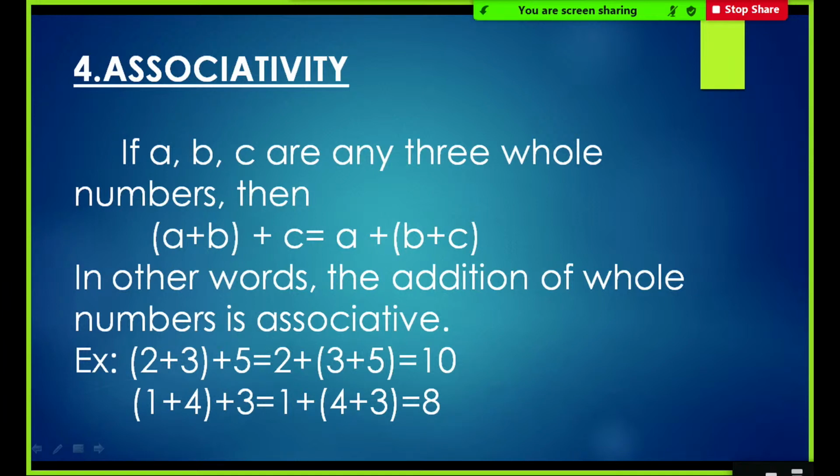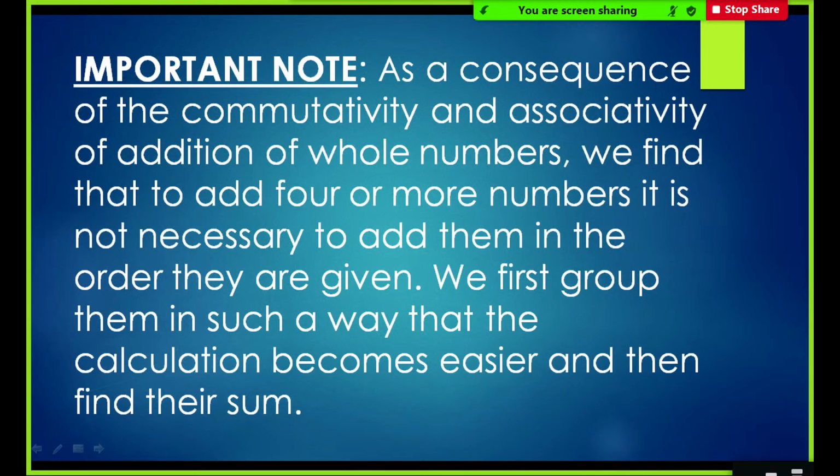For example, 2 plus 3 within brackets, plus 5, is the same as 2 plus, within brackets, 3 plus 5. Look children, 2 plus 3 is 5, 5 plus 5 gives me 10. Same way, 3 plus 5 is 8, 8 plus 2 is again 10. Got it? Like 1 plus 4 within brackets plus 3 is equal to 1 plus, within brackets, 4 plus 3. Each is equal to 8. Isn't it? So this is the associative property.